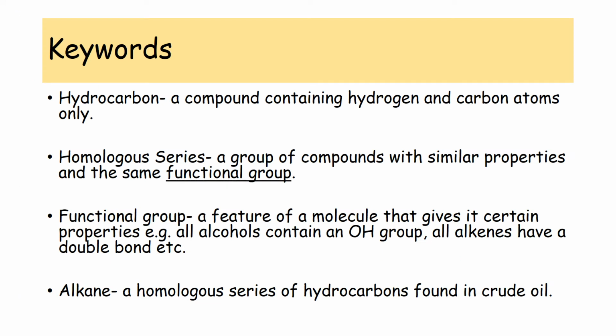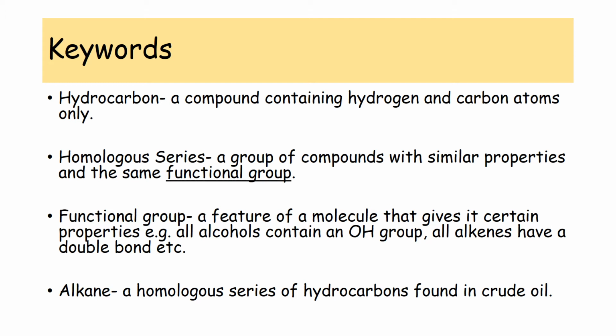So, before we look at alkanes and alkenes on the next slide, I want to go over a couple of keywords that are going to appear a lot in the rest of this lesson and subsequent lessons. The first one is hydrocarbon, a compound found in crude oil which only contains hydrogen and carbon atoms. Hydrocarbons are covalently bonded molecules because they only contain non-metal atoms. The second word is homologous series, which is a group of compounds with similar properties and the same functional group.